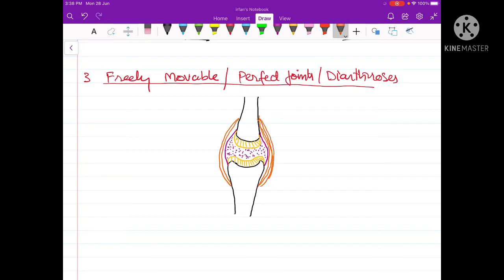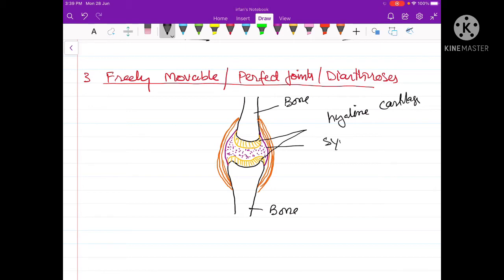This is a typical structure of a synovial joint. So let us label different parts of the synovial joint. These are the articulating bones. This is one bone and this is another bone, and the articulating faces of each of these bones will always be lined by hyaline cartilage. Here is the hyaline cartilage, and this is the synovial membrane. The synovial membrane is secretory in nature, and it secretes a gelatinous fluid which is called synovial fluid.